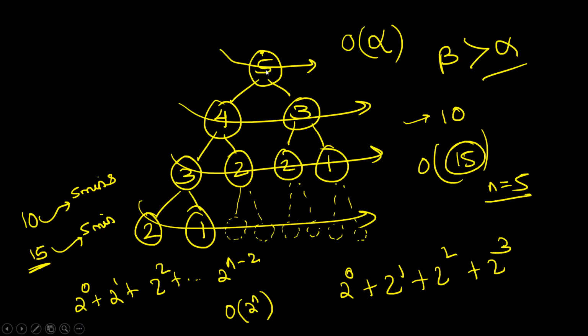2 raised to 1 नहीं समझा क्यों नहीं भाई? 2 raised to 0, this is one function call. When you go to the next level, you have 2 raised to 1, 2 function calls. Here you have 4 function calls, which is 2 raised to 2. Here you have 8 function calls, which is 2 raised to 3. वही किया है ना? Yes, every function is calling 2 functions, correct?